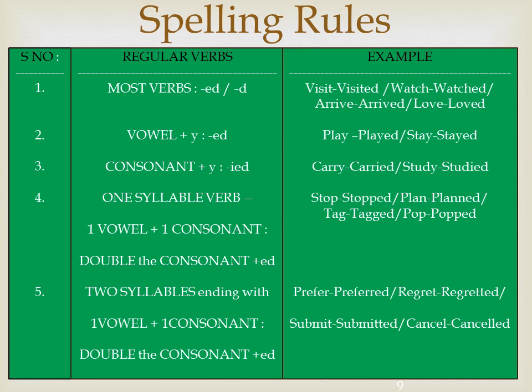If it is a one syllable verb with a vowel and a consonant at the end, double the consonant and add ed to form past tense. Stop, stopped, plan, planned, etc. If it is a two syllable word ending with a vowel and a consonant, double the consonant at the end and add ed. Submit, submitted, regret, regretted, etc.